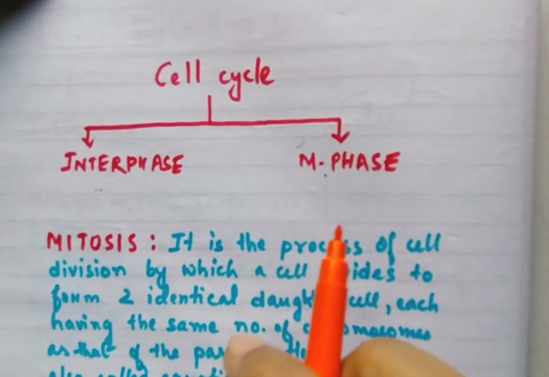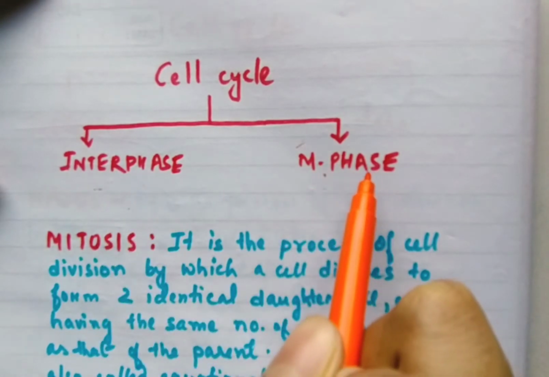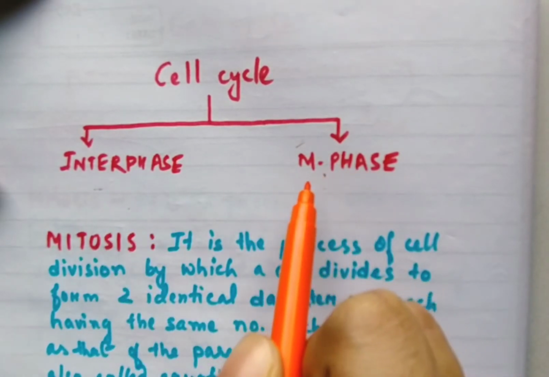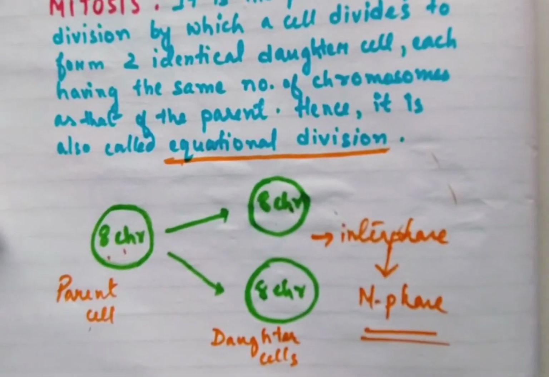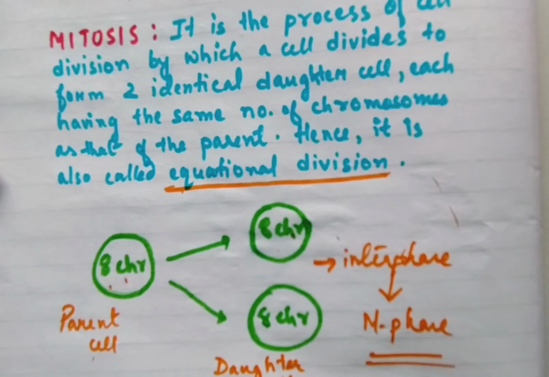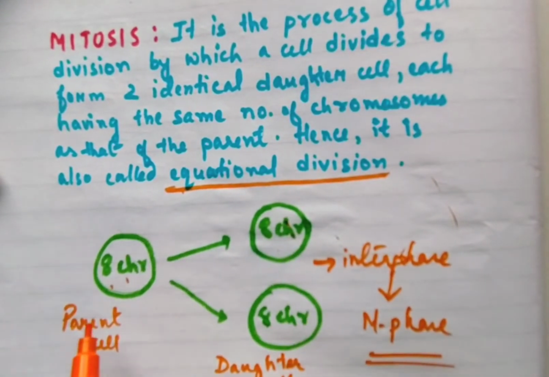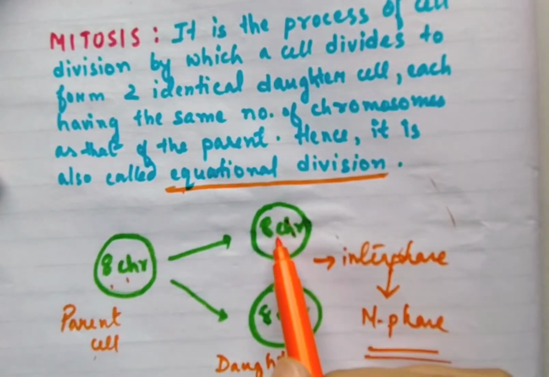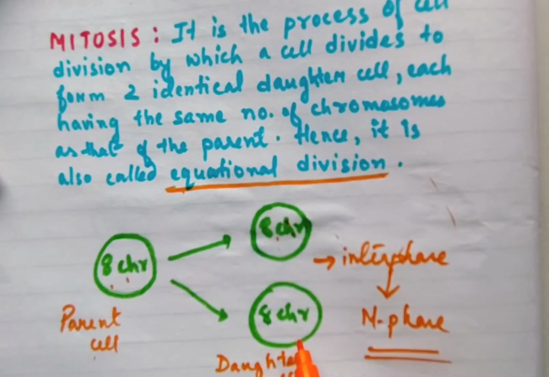In my previous video I discussed the cell cycle and how it is divided into interphase and M phase. In the M phase the process of mitosis or meiosis will take place. Now what exactly is mitosis? It is a process by which one cell will divide to produce two daughter cells. Here we can see that the parent cell has 8 chromosomes and the daughter cells so formed also have the same number of chromosomes.